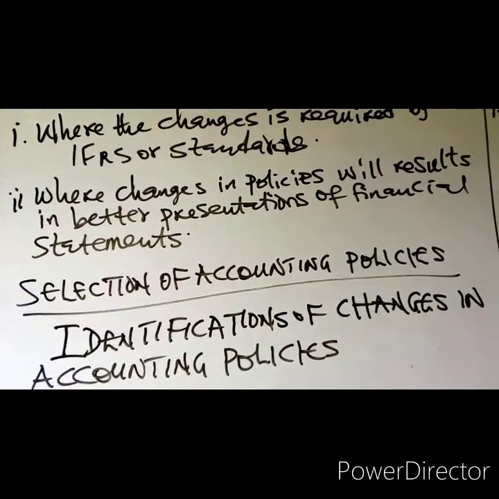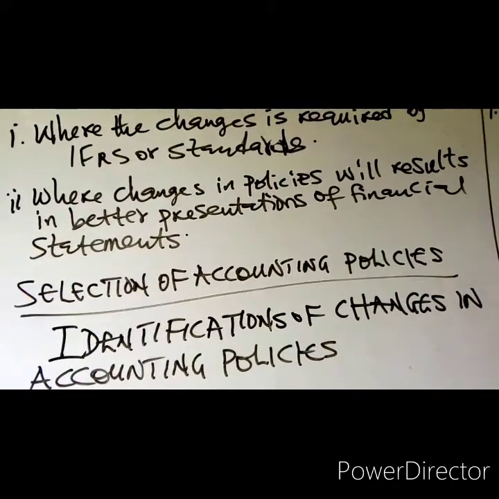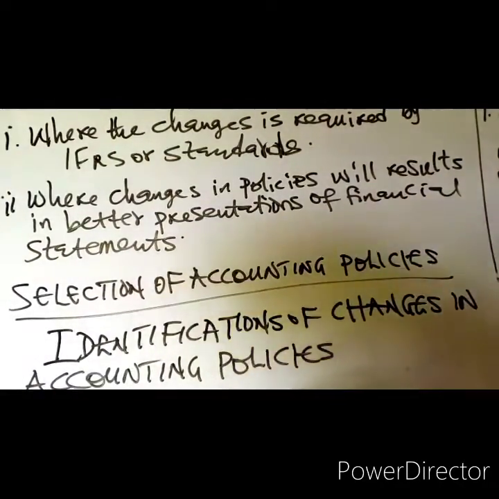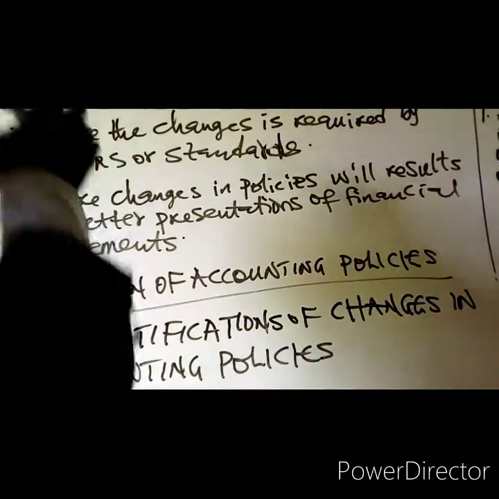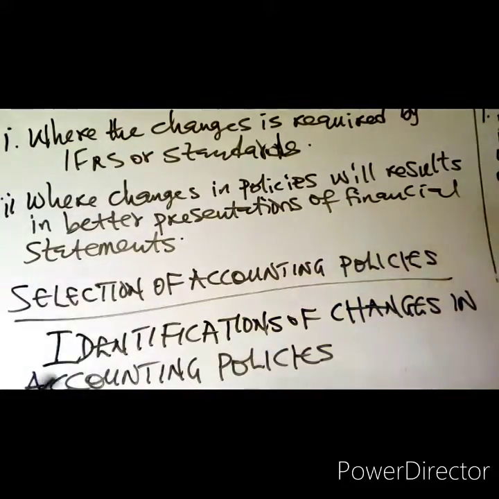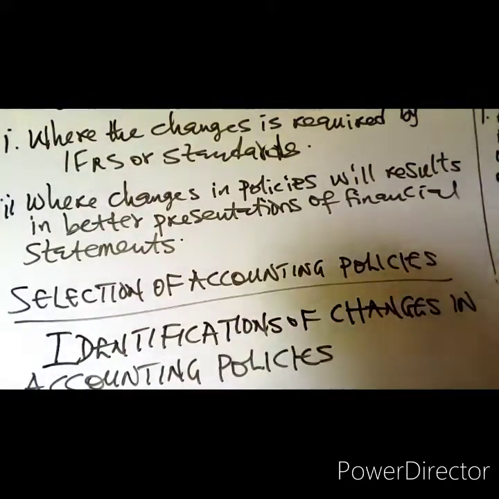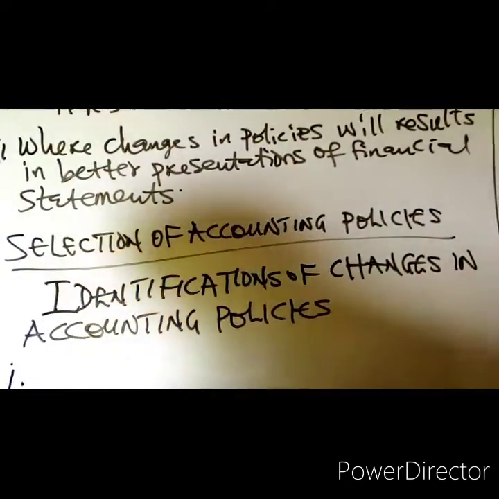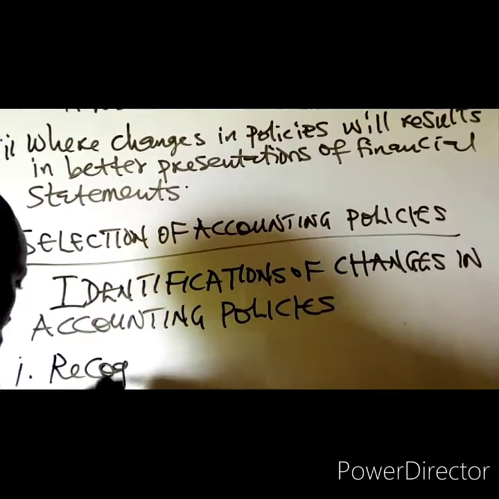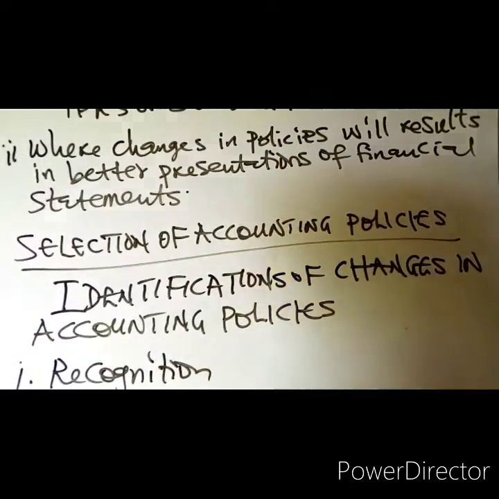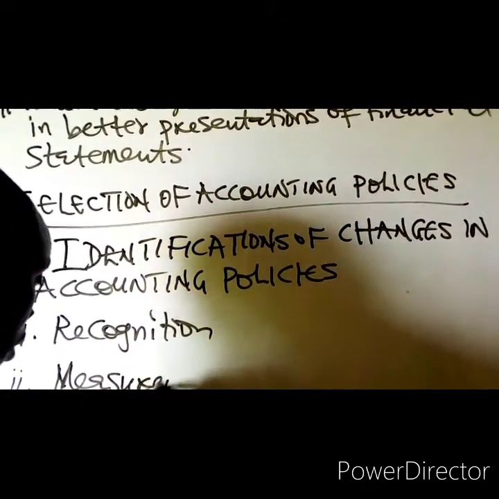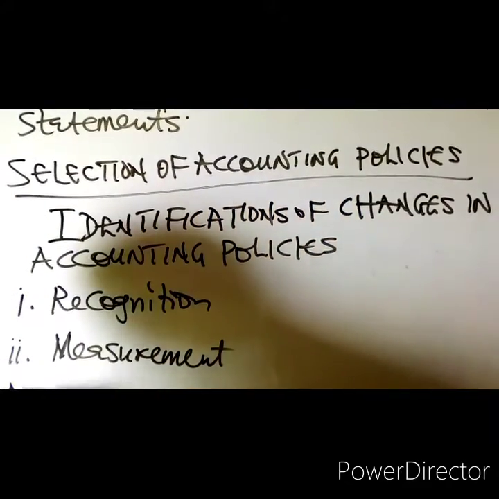There are three principles I'm going to explain here as regards this. So, identification of changes in accounting policy. A change in accounting policies occurs if there has been a change in these three things I'm going to explain. A change in accounting policies occurs if there are changes in number one, recognition, number two, measurement, number three, we have presentation.